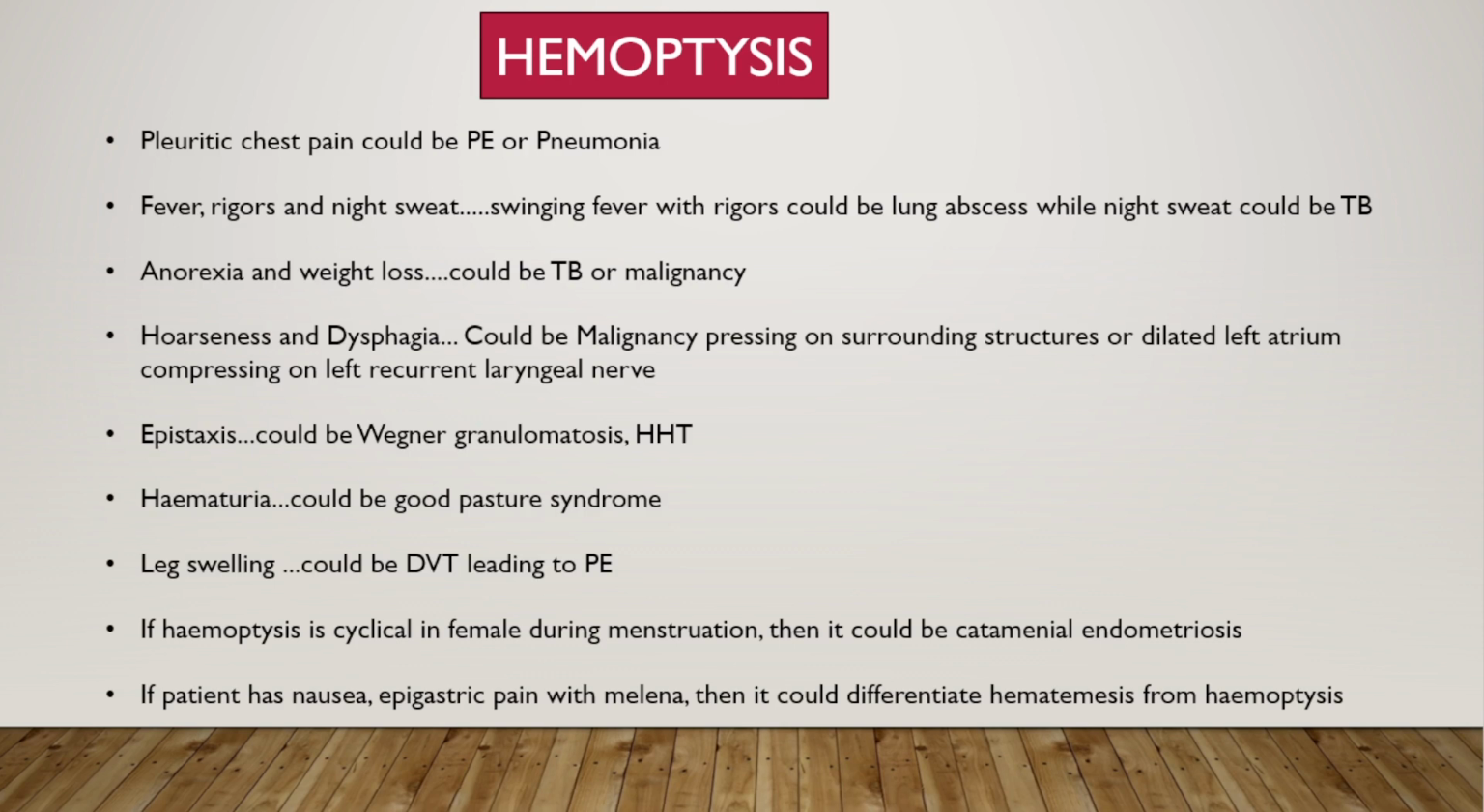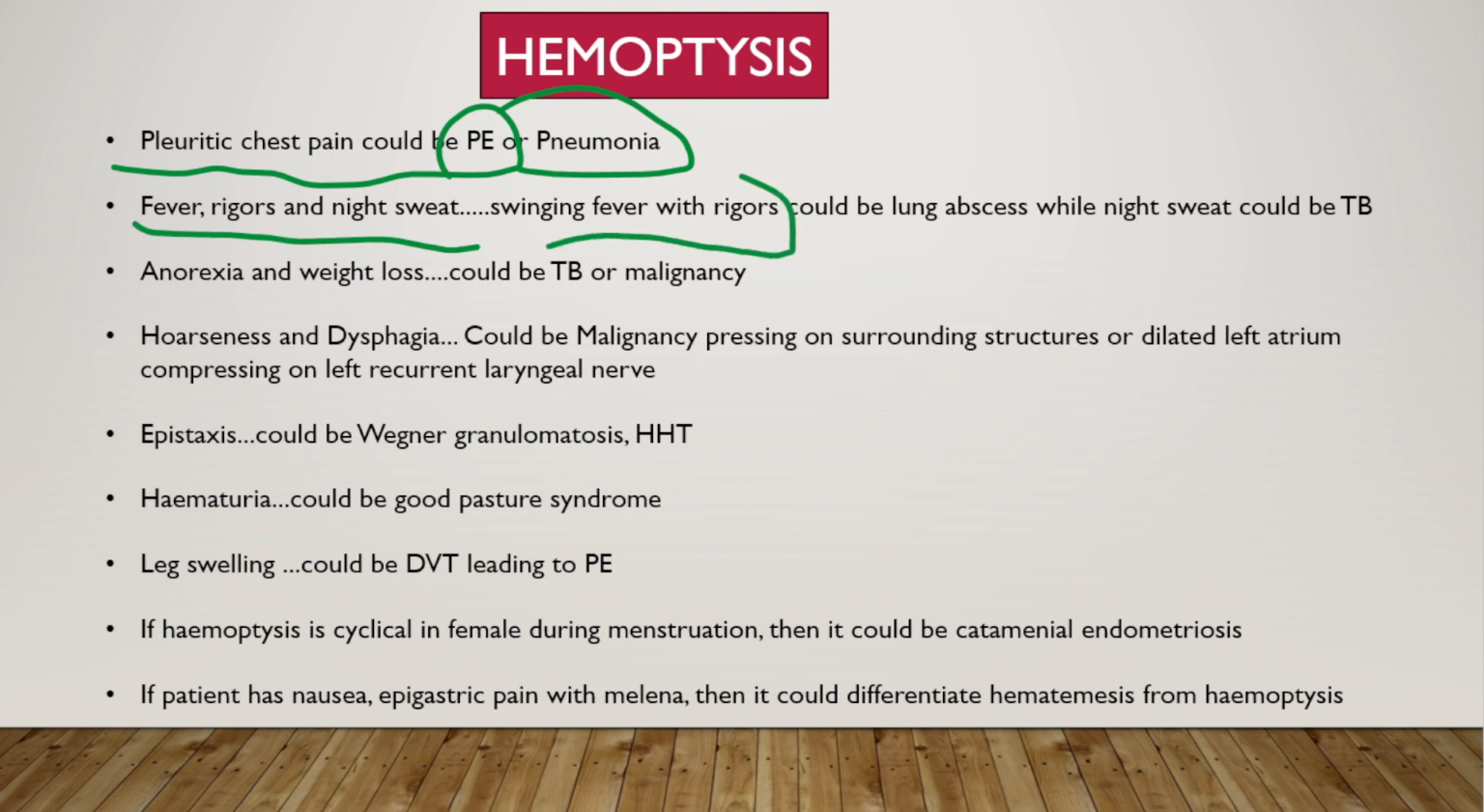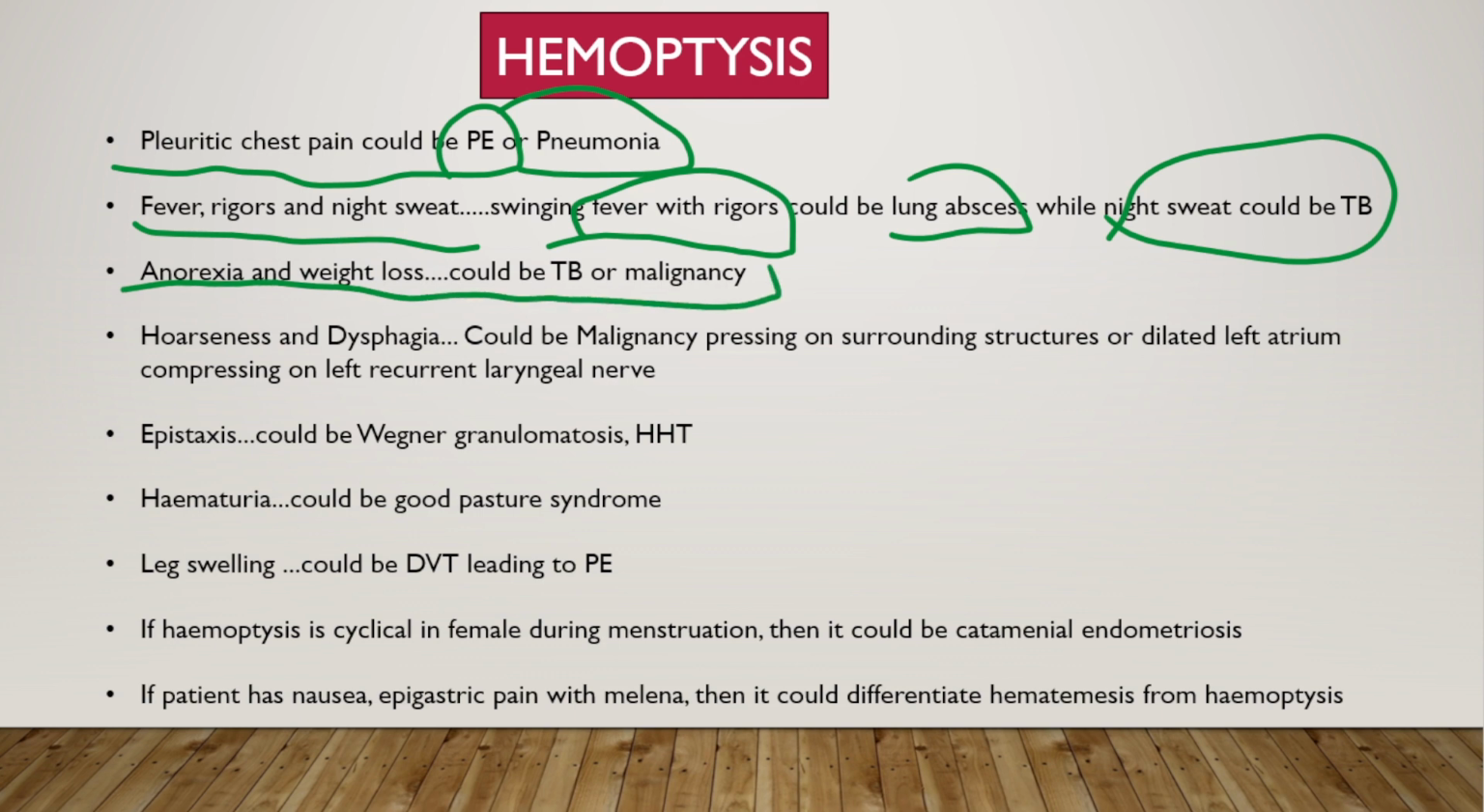Then we will ask about pleuritic chest pain. If the patient has pleuritic chest pain, it could be pulmonary embolism or pneumonia. If the patient has fever, rigor, and night sweats, then fever with rigor suggests lung abscess, while night sweats suggest TB. Anorexia and weight loss suggest TB or malignancy in the context of hemoptysis.